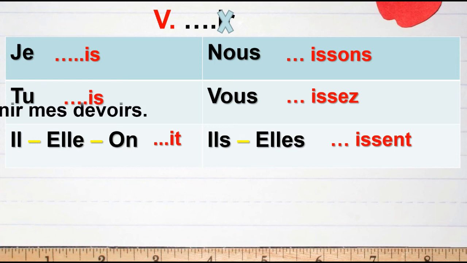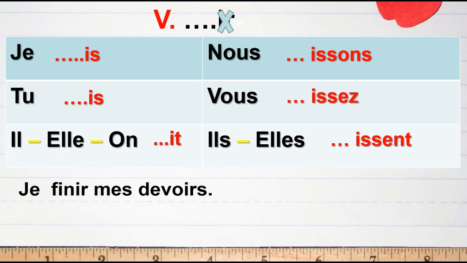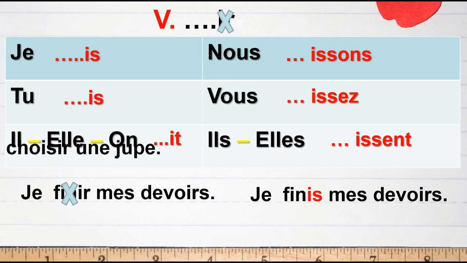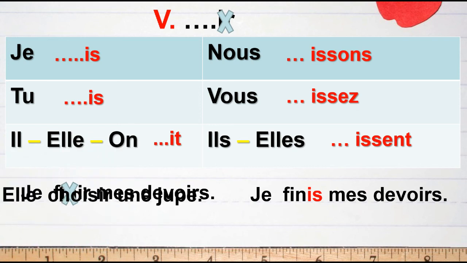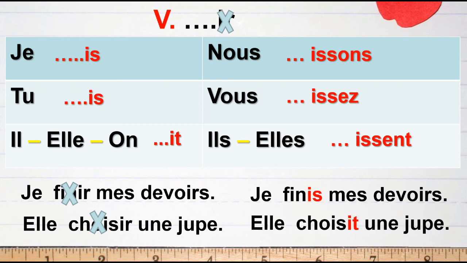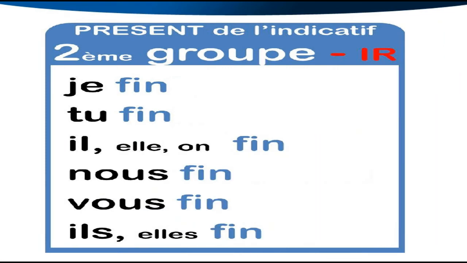Like what, Mr.? I have here: je finir mes devoirs. We have a mistake here. It is verb finir. Yes, I must conjugate the verb. It will be je finis mes devoirs. Elle choisir une jupe. So I must cancel this one to be elle choisit, by t. After that, une jupe. Okay. Give me another example, Mr. I have verb, for example, verb finir. Verb finir is ending by ir. Look, I will cancel ir and replace it now.